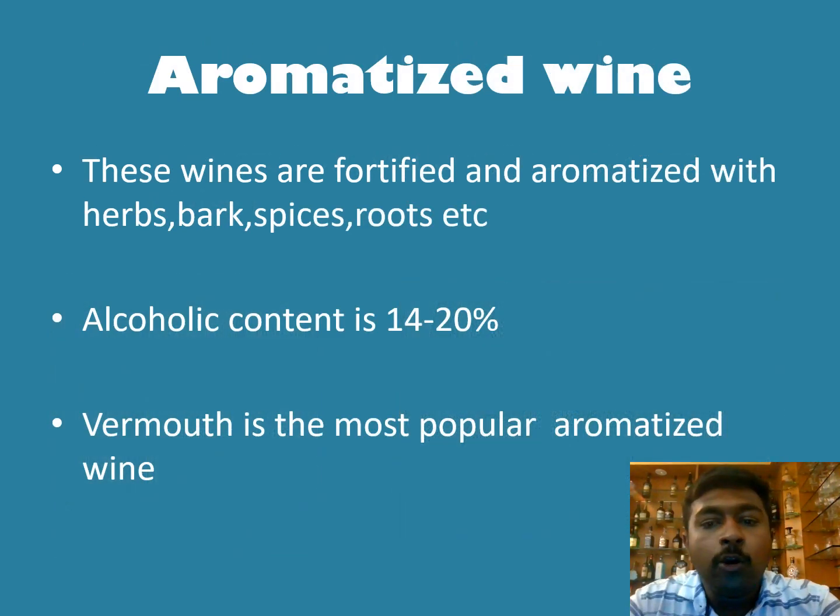Then we are moving to aromatized wine. These wines are fortified and aromatized with herbs, barks, spices, roots, etc. This is also like the fortified wine we saw before. It is also fortified with brandy. After the fermentation process, we add the brandy. Then we add extra spices like cardamom, nutmeg, cinnamon. These kinds of herbs, barks, spices, roots are added to get an aromatized wine.